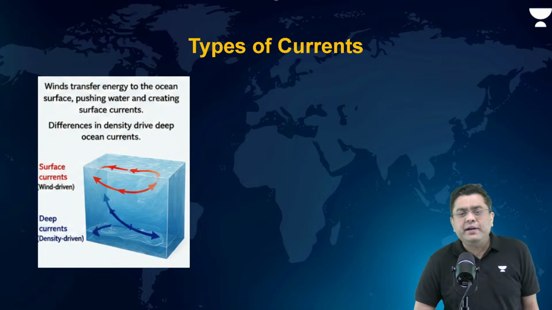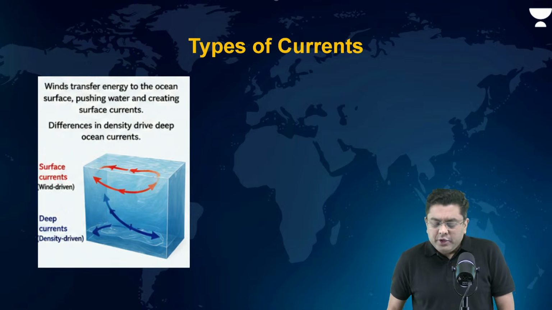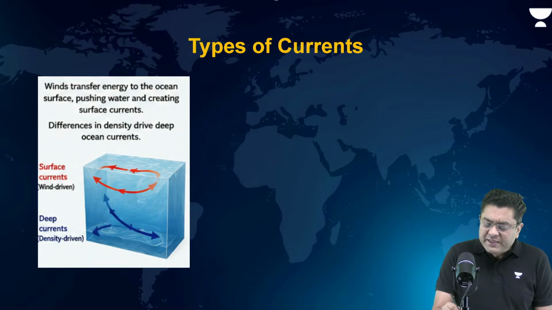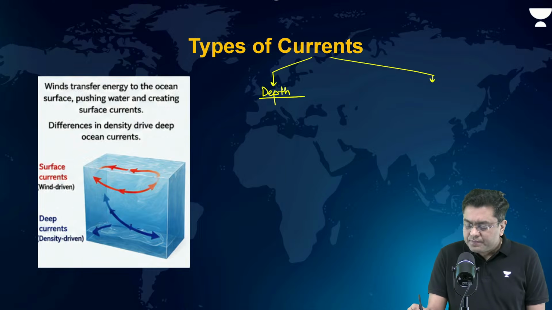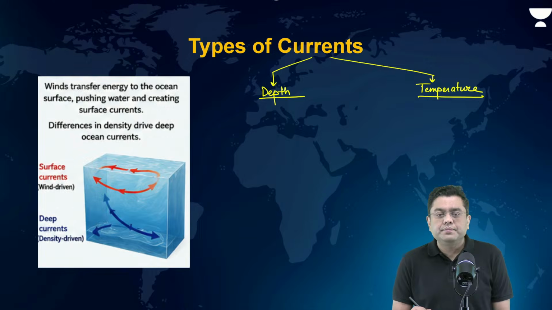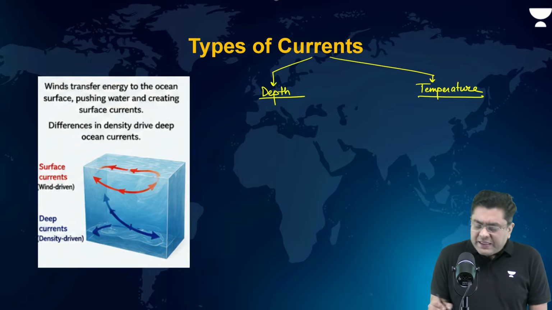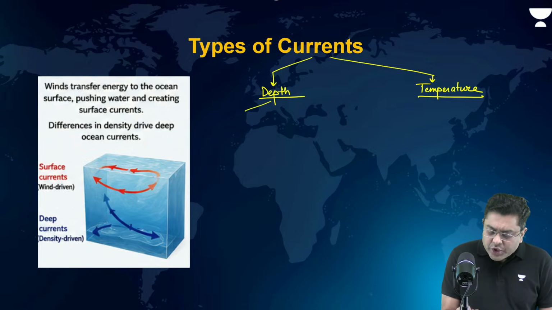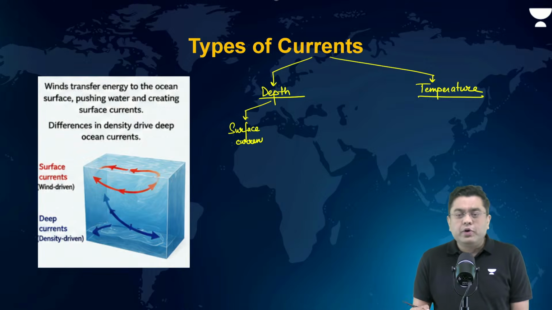Now, when we talk about the types of currents, you have the classification of currents based upon the depth as well as based upon the temperature, depth and temperature. Okay. So, based on the depth, you have the classification as surface current, the Gulf Stream, Norwegian current, etc., that you come across.